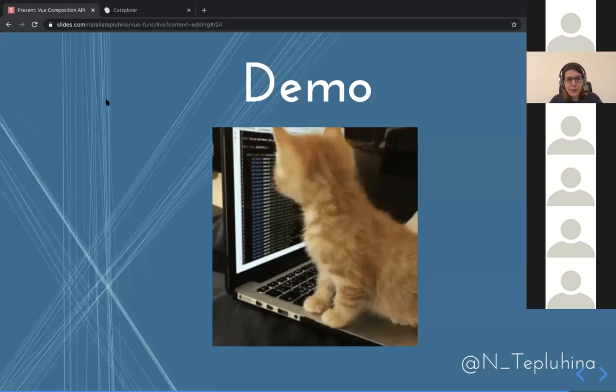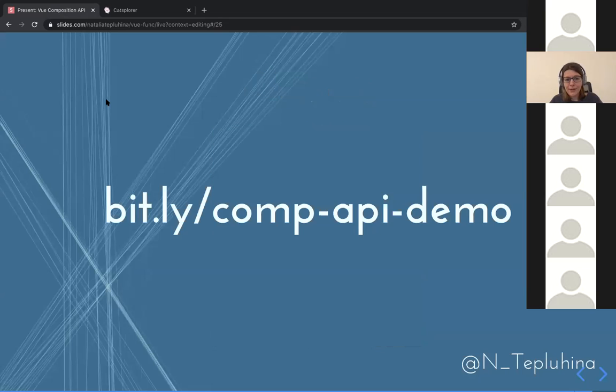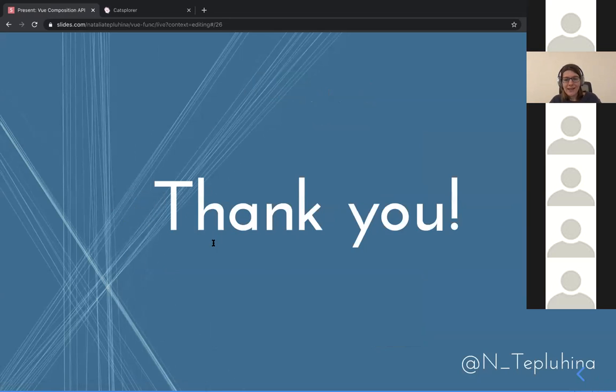So if you wonder where you can find this code, there is this link with a composition API demo. It's a bit outdated. I think it uses Vue version beta, and the current code I've been working on right now is using the release Vue 3.0.2. But there is no big difference in the code, only dependencies. And thank you.